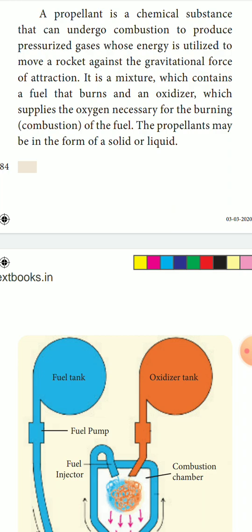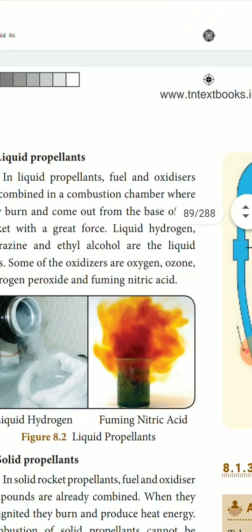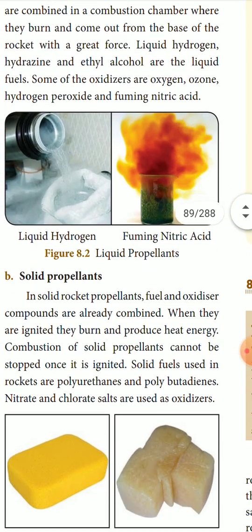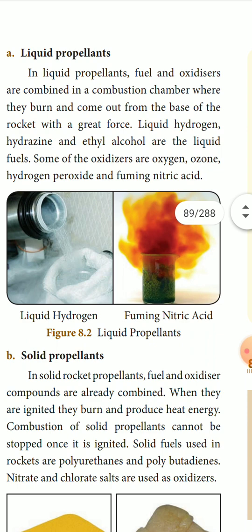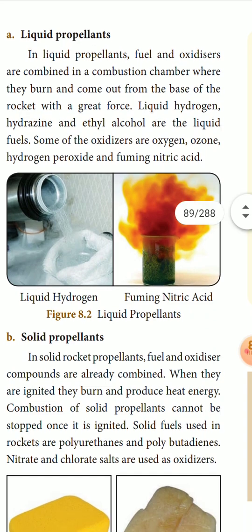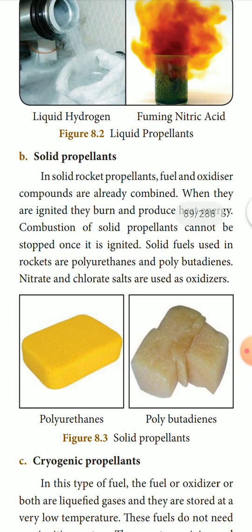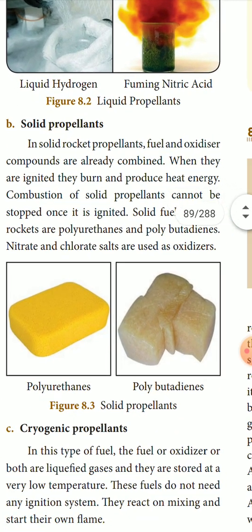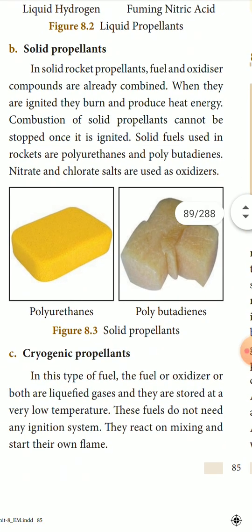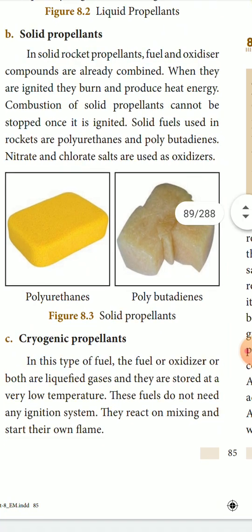There are two types of propellants, solid and liquid propellants. In the liquid propellants, we said yesterday that liquid hydrogen and ethyl alcohol are the two fuels, and the oxidizers are oxygen, ozone and hydrogen peroxide. And in the solid propellants, we said that it is a solid fuel used in rockets, polyurethanes and polybutadienes are the substances used, and nitrate and chloride salts are used as the oxidizers.